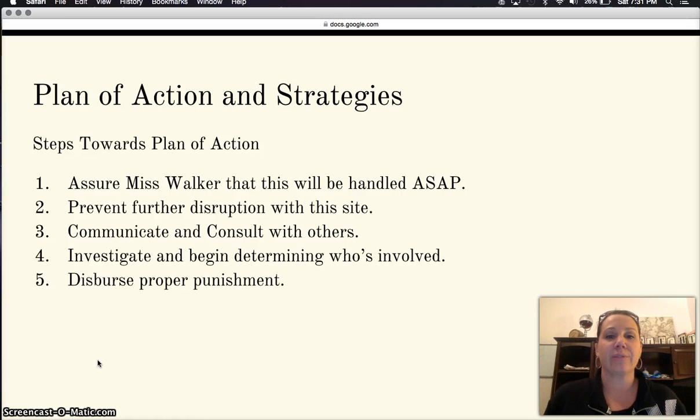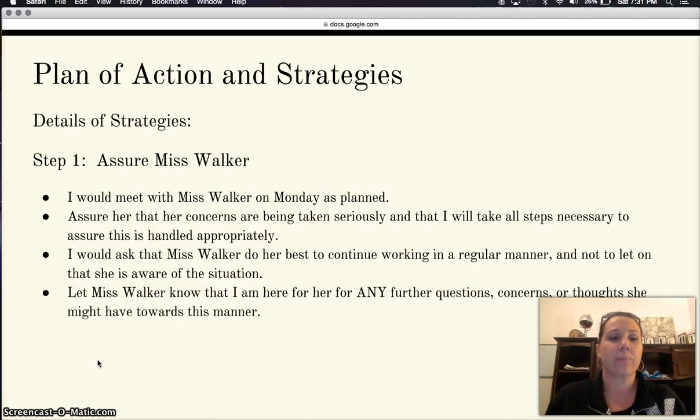I have picked five steps in my plan of action, and then I will go into more detailed strategies for each of these steps. Number one is to assure Ms. Walker that this will be handled as soon as possible. Number two is to prevent disruption with this site. Number three is to communicate and consult with others. Four is to investigate and begin determining who is involved. And number five is to dispense proper punishment.